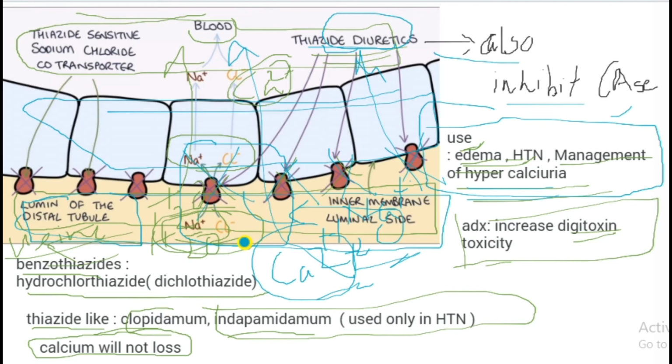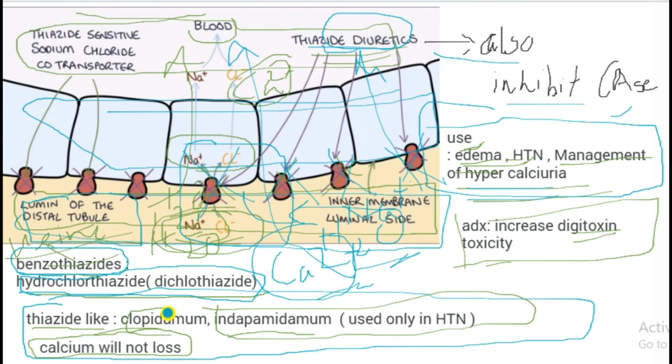Examples of loop diuretics are furosemide and bumetanide, etc. Benzothiazide is under the thiazide class, and hydrochlorothiazide has a similar structure to benzothiazide. Other drugs are thiazide-like drugs, for example clopamide and indapamide. Indapamide is only used in hypertension.